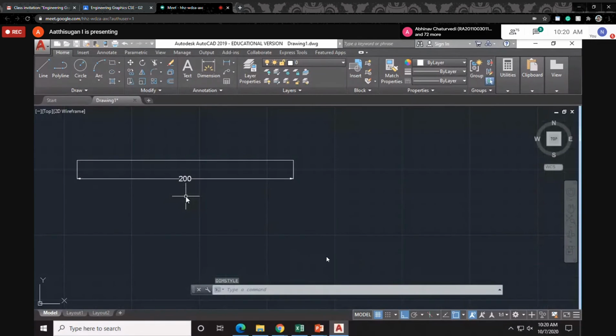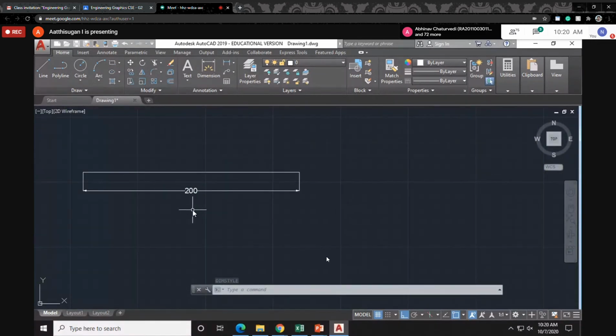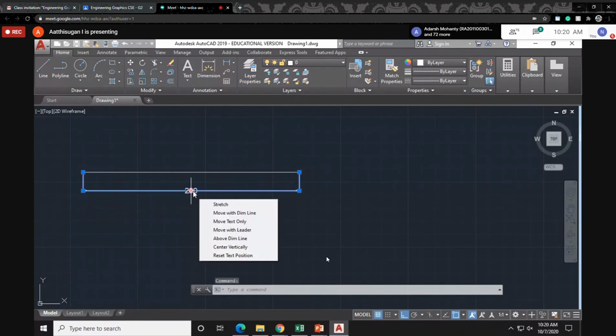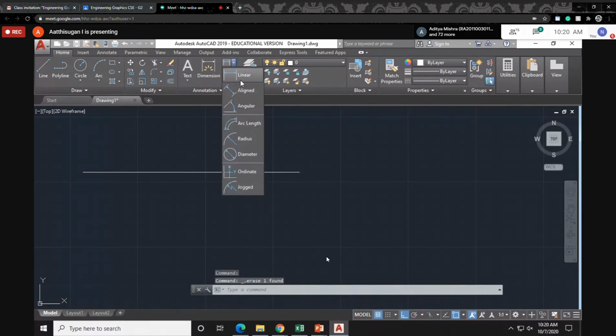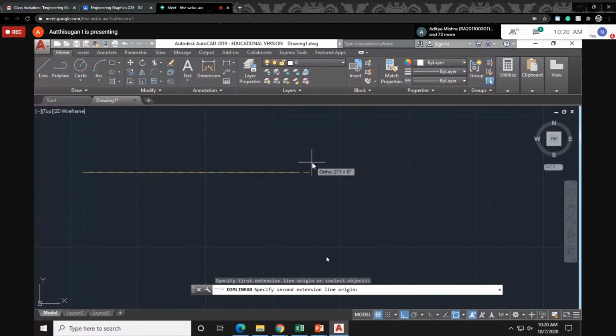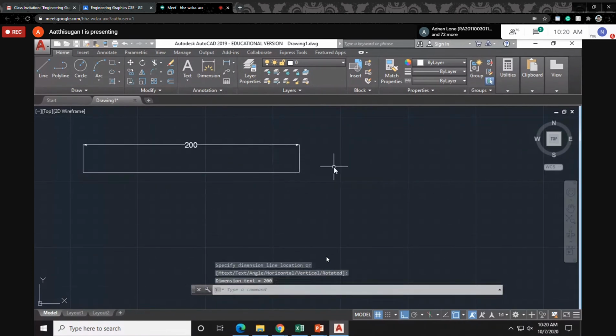If you want to enlarge them, just increase the text height also. So that is the case for dimension. Now delete it and give the dimension again, and automatically the same options will come. This we know, this you understand.